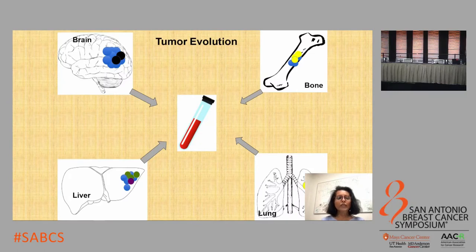The tumor cells that lodge at these distal sites continue to evolve through the acquisition of additional mutations and through changes in their gene expression landscape. But monitoring these changes is quite complicated due to the inaccessibility of these sites and the risks associated with repeat biopsies. These sites, however, are vascularized and the tumor cells continue to shed molecular information back into the blood.